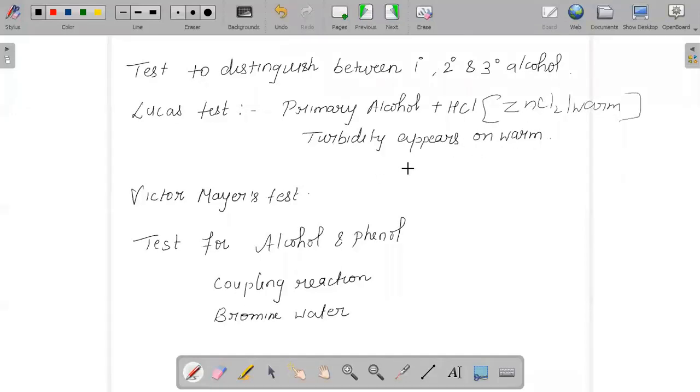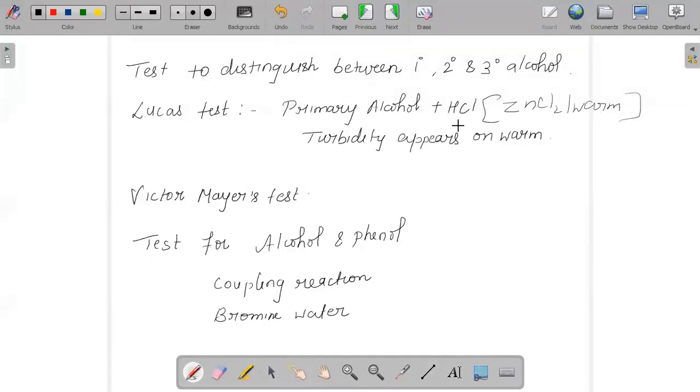But the same thing, secondary alcohol, if it is reacting with HCl and ZnCl2 and you need not warm that, you will get turbid on standing by itself. If we are talking about tertiary alcohol, if you mix tertiary alcohol with your HCl and ZnCl2, immediately the turbidity will appear.